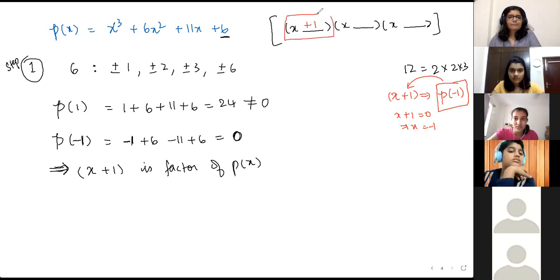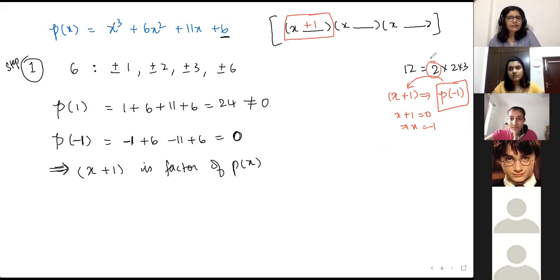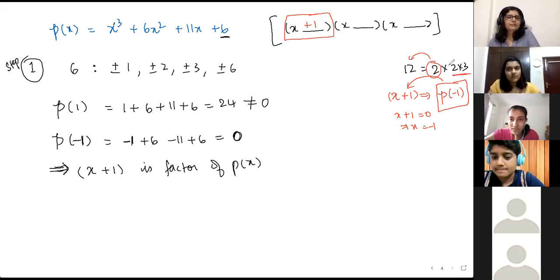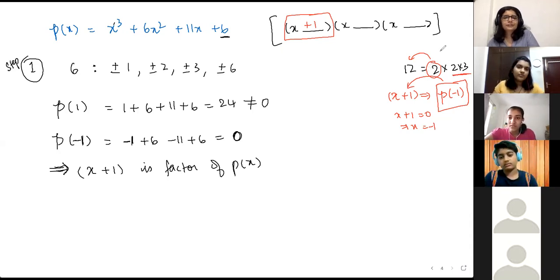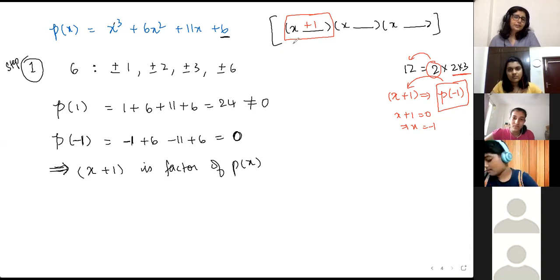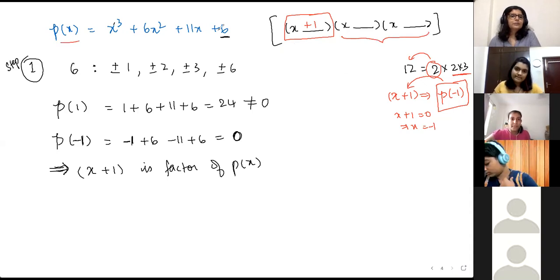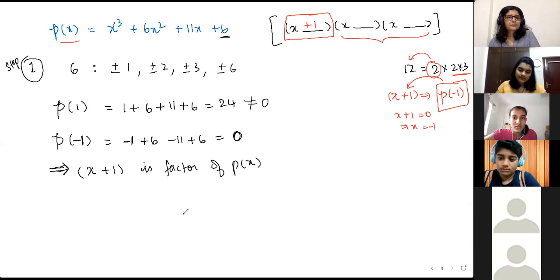एक मिल गया. So basically, if you come back to the 12 wala example, what I found out was that 2 is a factor of 12. तो बाकी factors find out करने के लिए, what do you do with 12 and 2? You divide 12 and 2. 12 divided by 2, 6 hai. Then you can say that, okay, 6 is another set of factor. So here also you do the same thing. So बाकी ये दोनों find out करने के लिए, you divide p of x by the one factor that you got. So step 2 is your long division.